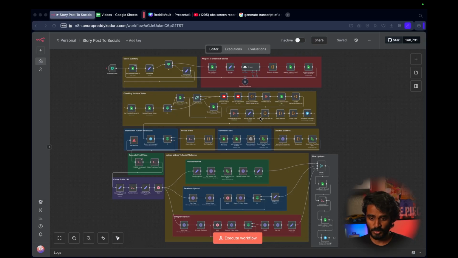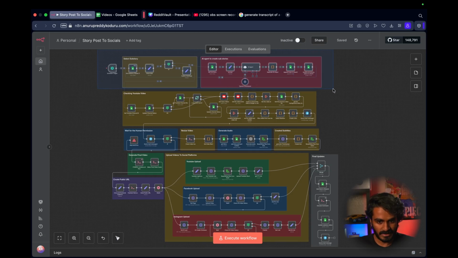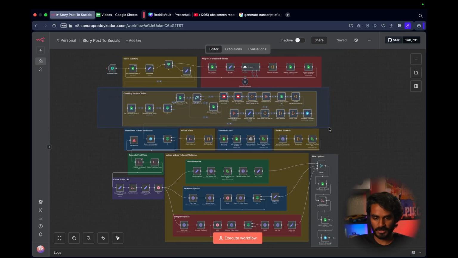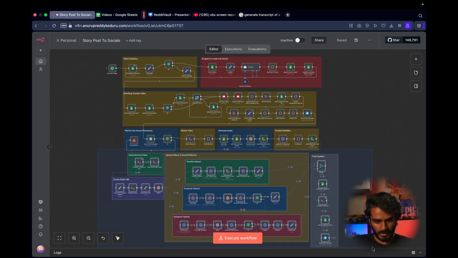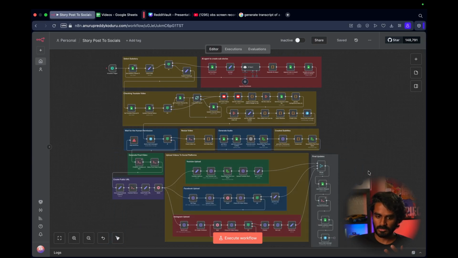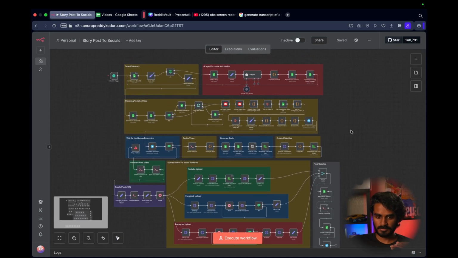This is the whole workflow. In this workflow, we have several parts. The first part is selecting the substory, or if there are no substories, it will take the main story and create substories from it. The second part is selecting the background video. The third part is generating all the voiceover, subtitles, and everything. And the final part is combining all those things, making the final video and uploading it to our YouTube, Instagram, and Facebook. I will explain all of these step by step.